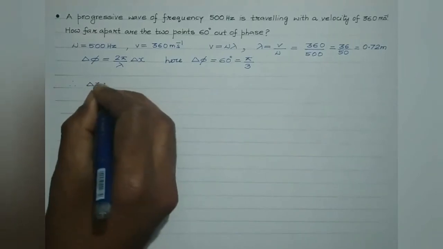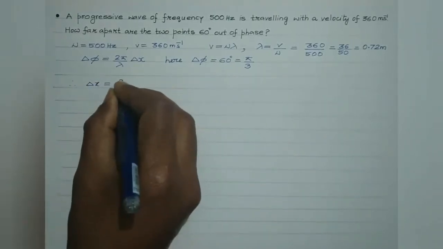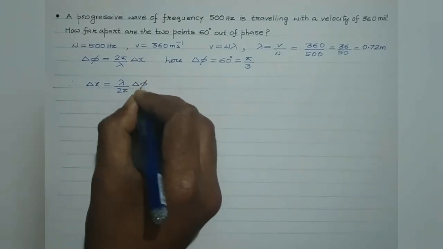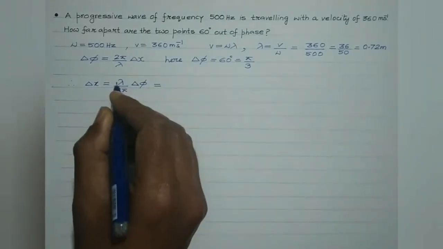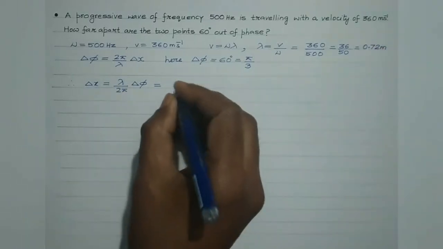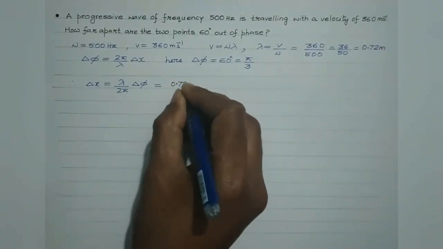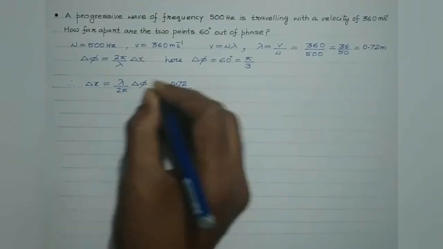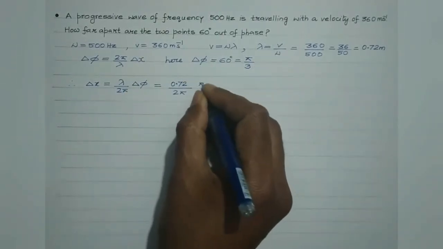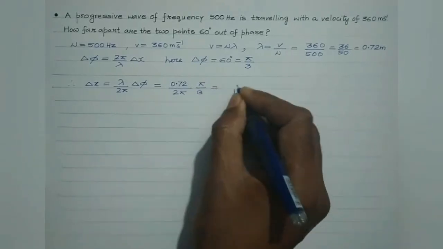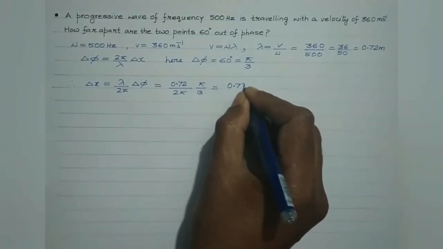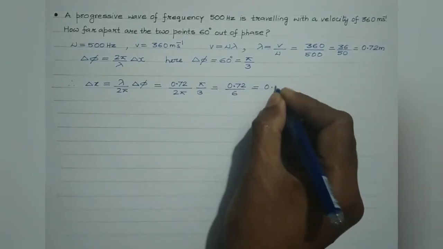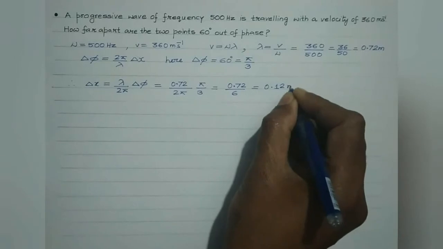So del x, from this what we get is lambda over 2 pi into del phi. So let's substitute this value. Lambda, which is the wavelength, is found to be 0.72, right? Divided by 2 pi. And phase change in terms of radians is pi by 3. So we'll get 0.72 divided by 6. So it is 0.12 meter.